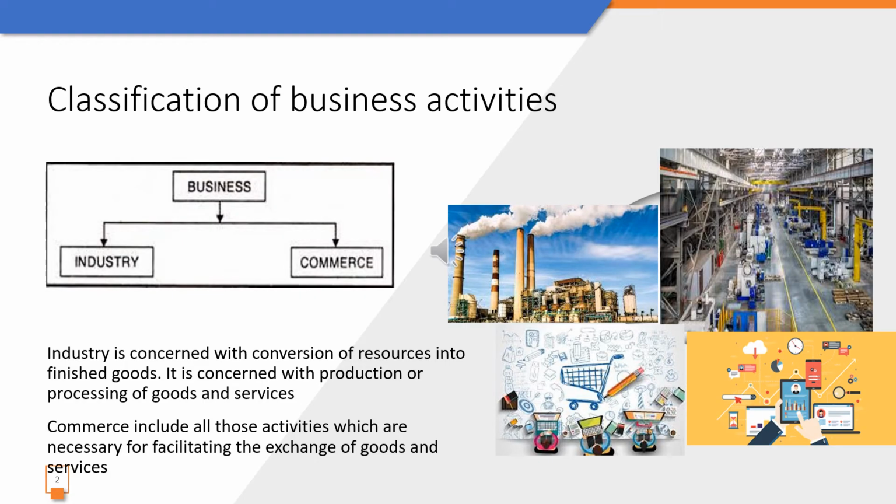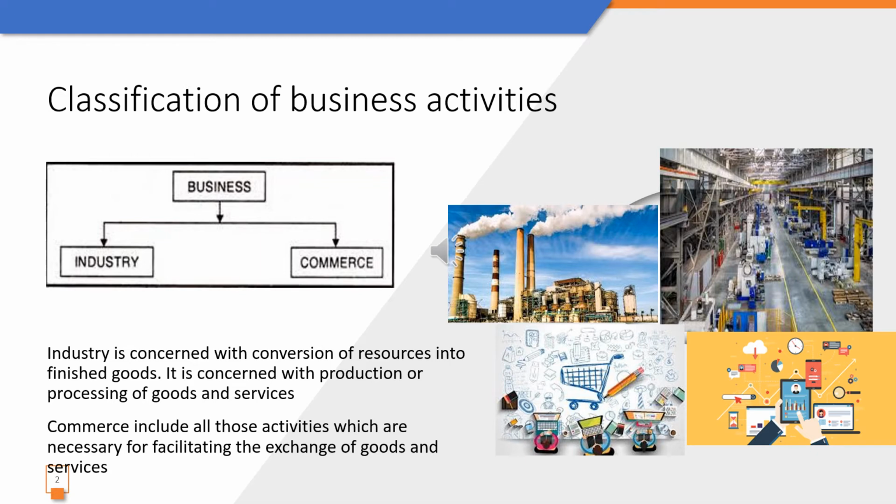In this session, we're going to continue with the first chapter, Evolution and Fundamentals of Business. And we're going to be starting with classification of business activities. So business is a sum total of industry and commerce. If I have to put it into an equation, it is business is equal to industry plus commerce.